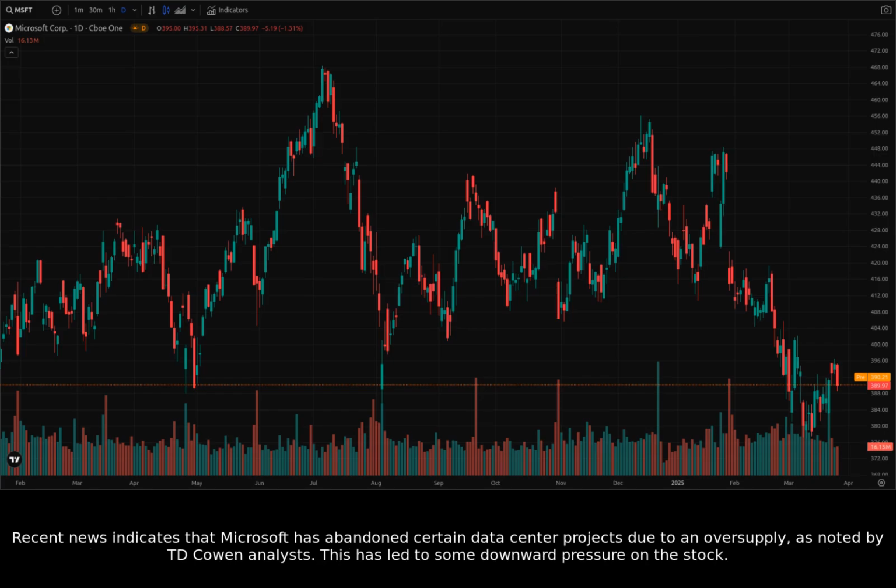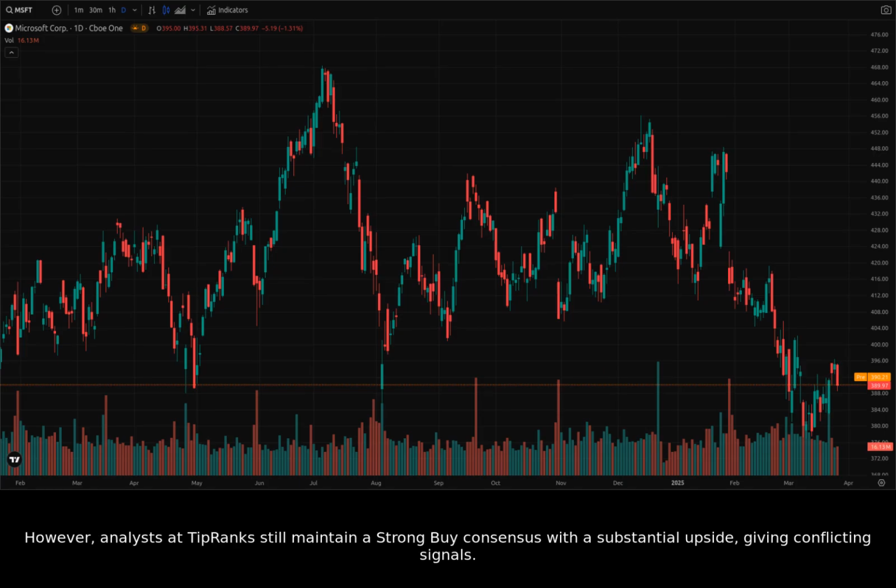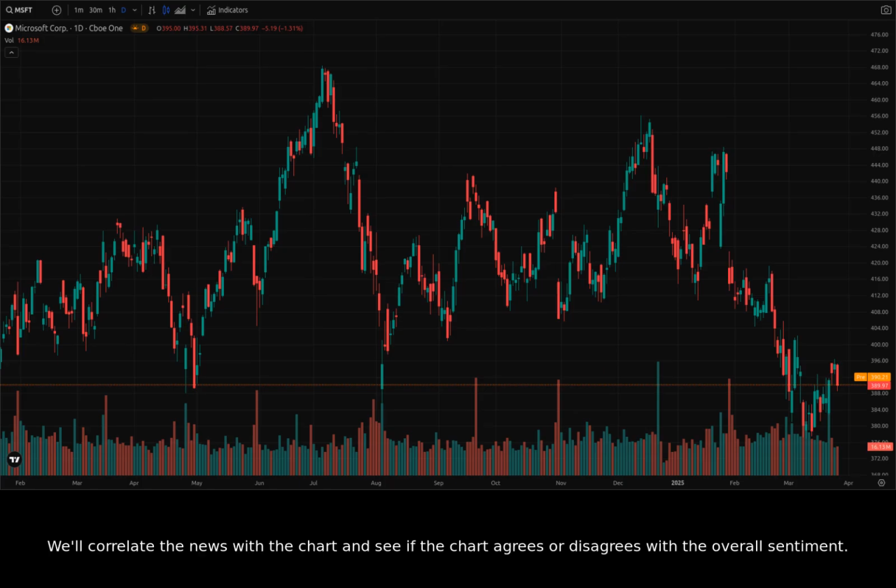First, let's cover some key headlines impacting Microsoft right now. Recent news indicates that Microsoft has abandoned certain data center projects due to an oversupply, as noted by TD Cowen analysts. This has led to some downward pressure on the stock. However, analysts at TipRanks still maintain a strong buy consensus with a substantial upside, giving conflicting signals. We'll correlate the news with the chart and see if the chart agrees or disagrees with the overall sentiment.